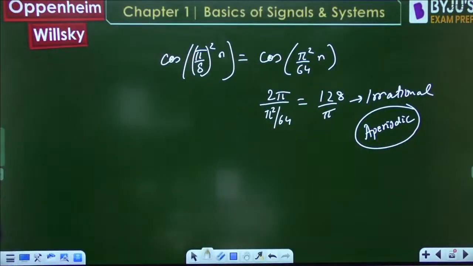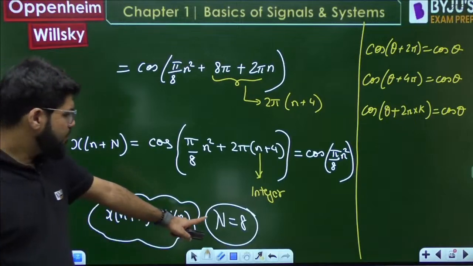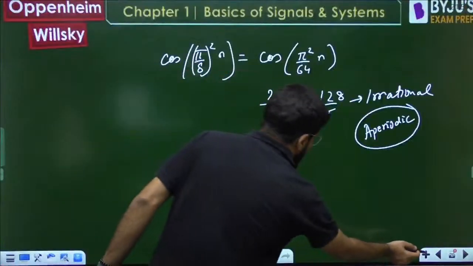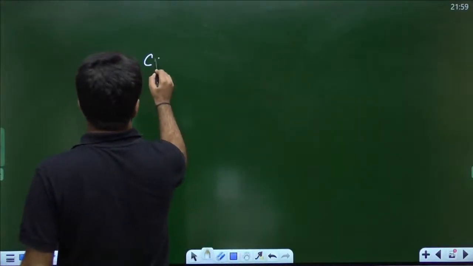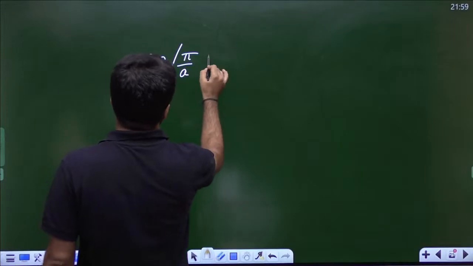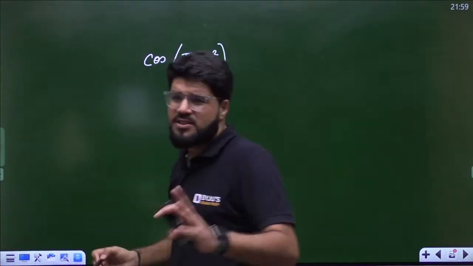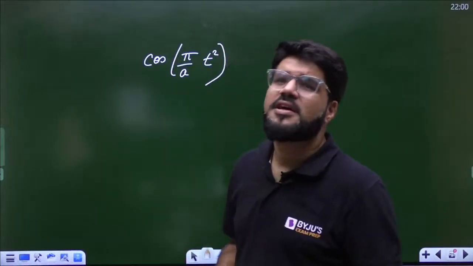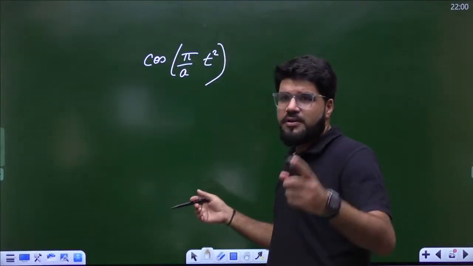Okay, yes, the period is 8. At the same time, let me add one more thing, then we go to the next question. If the question was cos pi by 8 t square, cos or sin, guys, whatever result is there for cos will come up the same. Yes, Vikram, I am repeating that point only. You have asked the doubt.